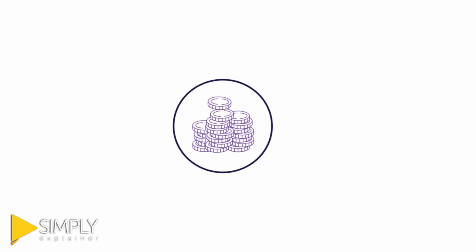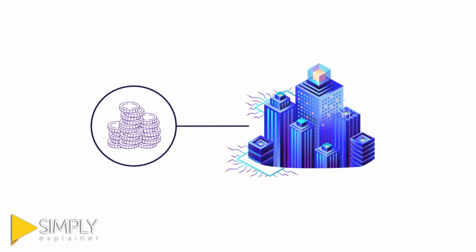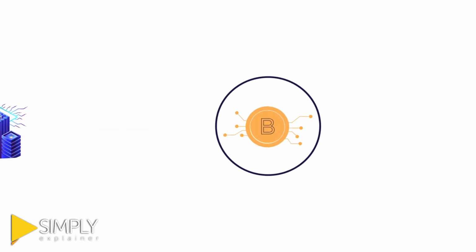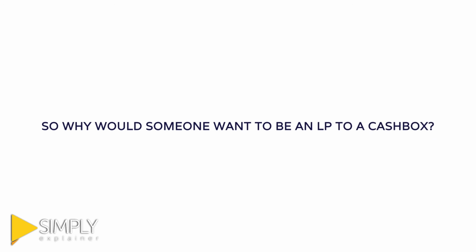For real estate, we will employ an SPV, or fund structure, which effectively owns the real estate and then can have its shares tokenized. CashBox LPs can convert their asset tokens back into shares and sell them back to the SPV. So why would someone want to be an LP to a CashBox?